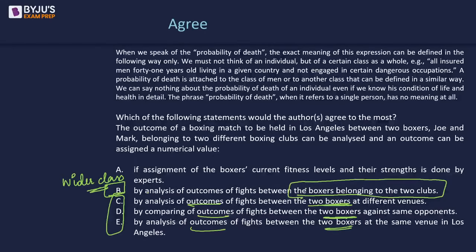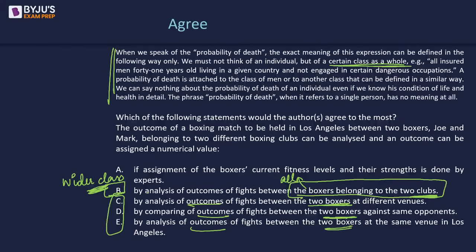That means all the boxers present in these two clubs. So here I will have a wider class, which is something that is going to make my author happy, right? Because he believes that probability is something that is defined for a class as a whole. So it is going to be B itself. Make sense?